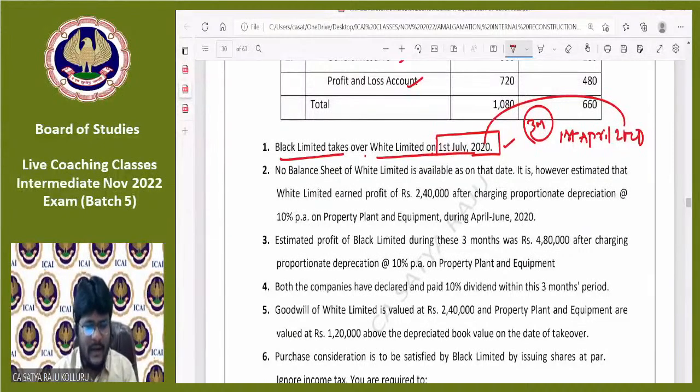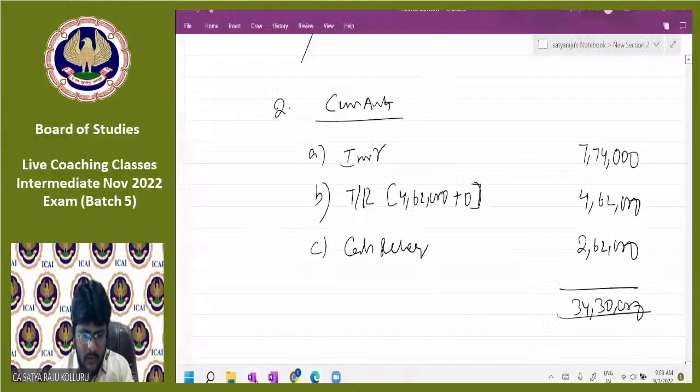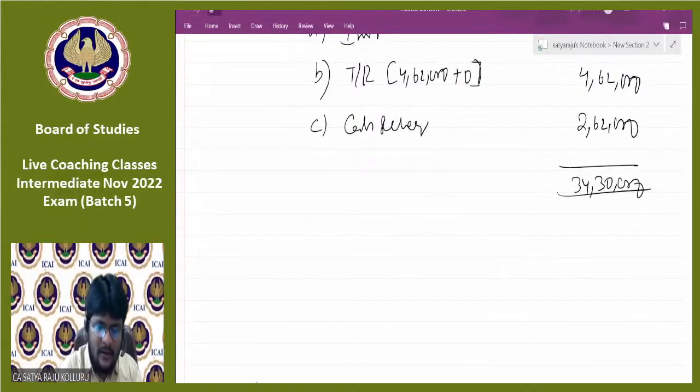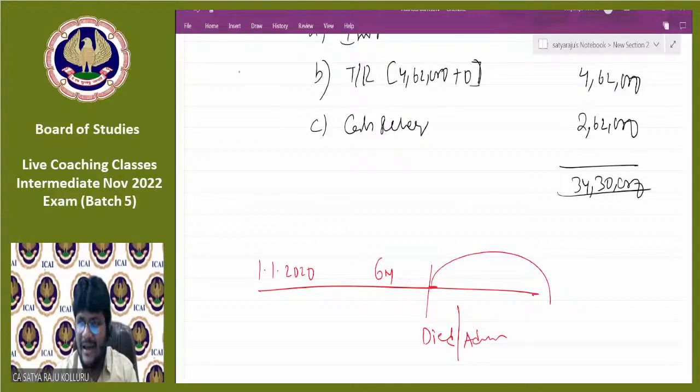Is partnership accounts completed, guys? As on 1/1/2020, I'll put it here in one note. You may come across this type of situation: as on 1/1/2020, business started. After 6 months, a partner died or a partner was admitted, maybe anything may happen. Then for the remaining 6 months, the business will be continued after the reconstitution of the partnership firm. Then the partnership business will ultimately be taken over by a company.